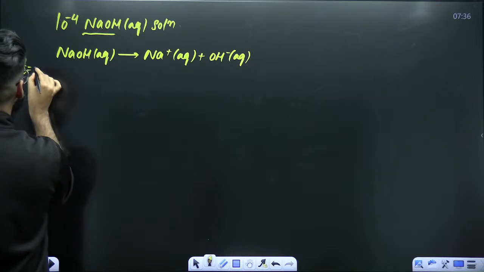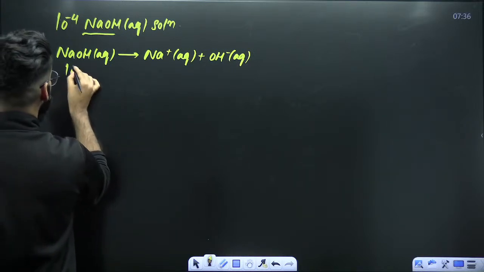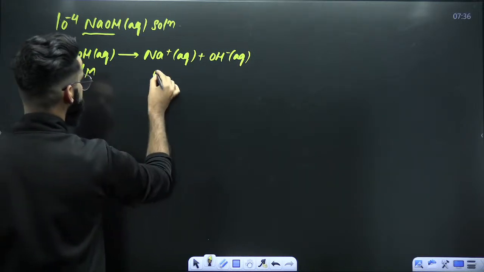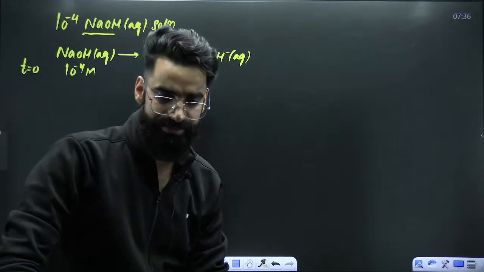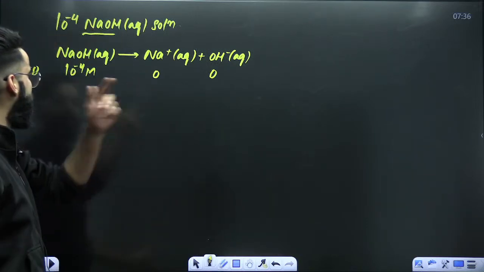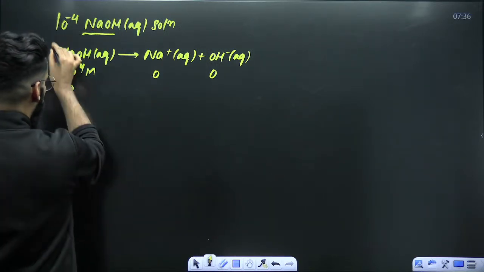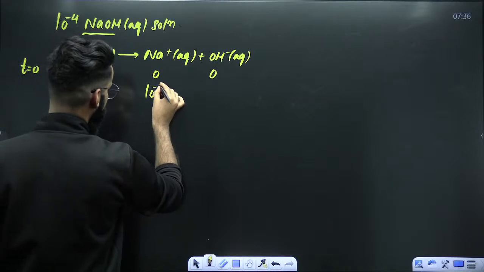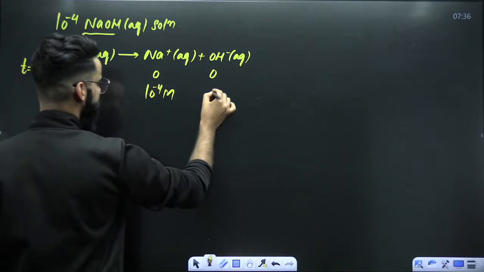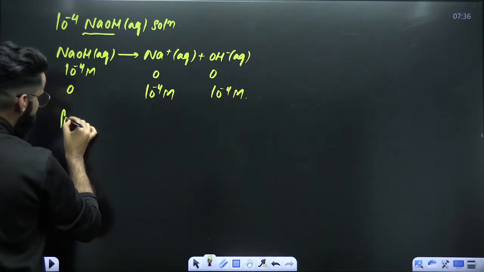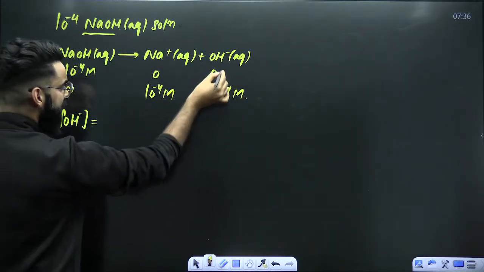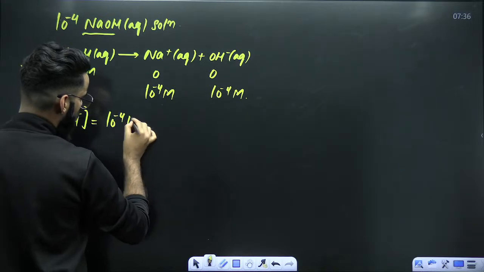Now at time t equal to 0, what is the concentration of NaOH? 10 raised power minus 4 molar. This is 0. This is 0. Now tell me, is NaOH a strong base or weak base? It's a strong base. It will get completely ionized. 1 mole gives 1 mole. 10 power minus 4 gives 10 power minus 4 molar. Similarly, this will be 10 raised power minus 4 molar. Can you let me know what the OH negative concentration is here? It is 10 raised power minus 4 molar.